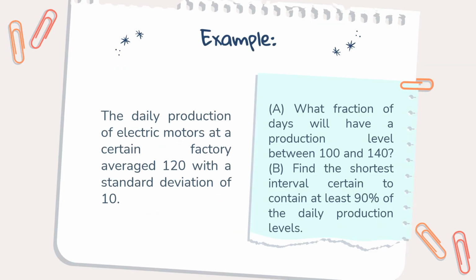Example: the daily production of electric motors at a certain factory average 120 with a standard deviation of 10. A. What fraction of these will have a production level between 100 and 140? B. Find the shortest interval certain to contain at least 90% of the daily production levels.